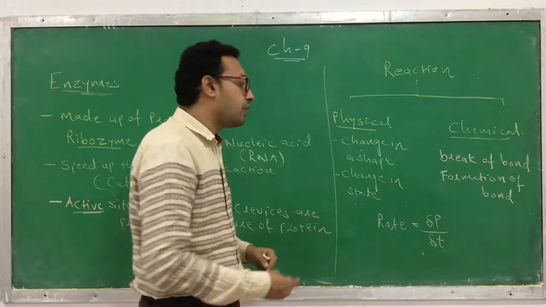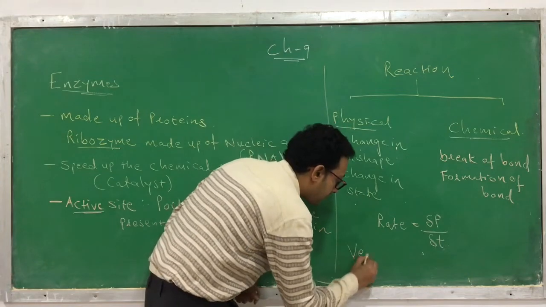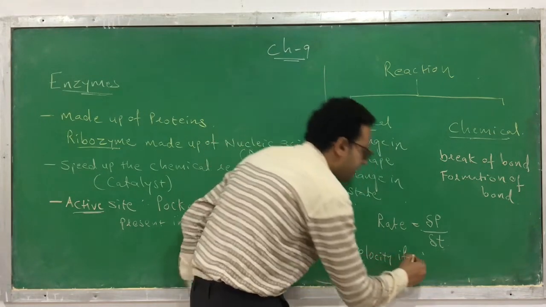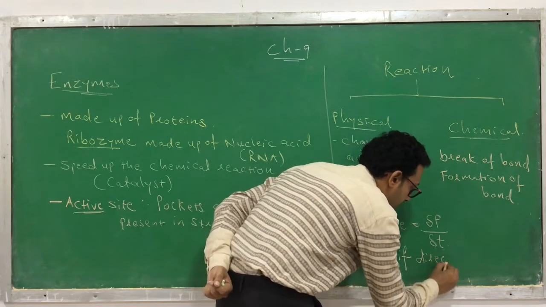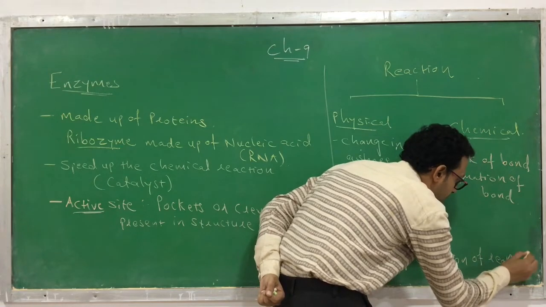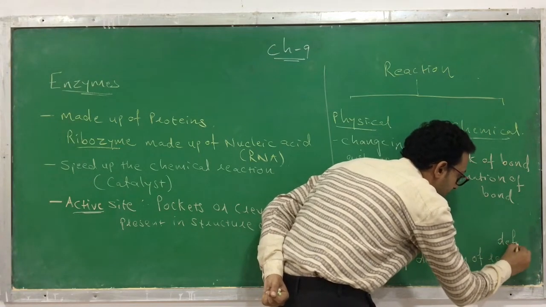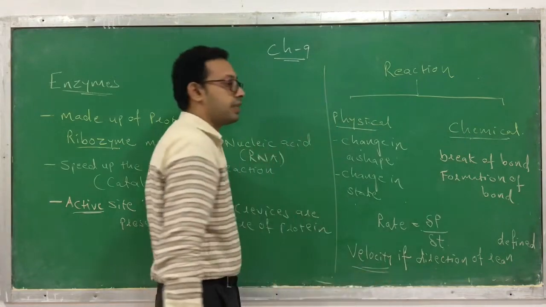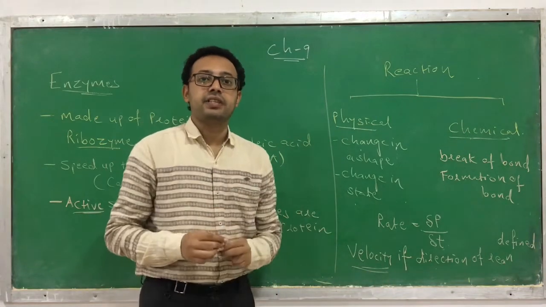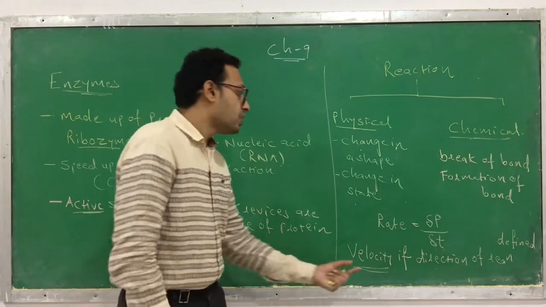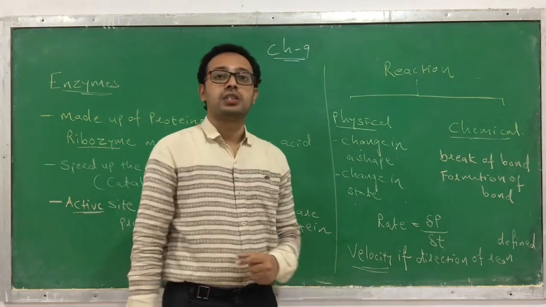And this rate can also be called velocity, if the direction of the reaction is defined. In enzymatic reactions, the direction of the reaction is defined, so you can also call it velocity.